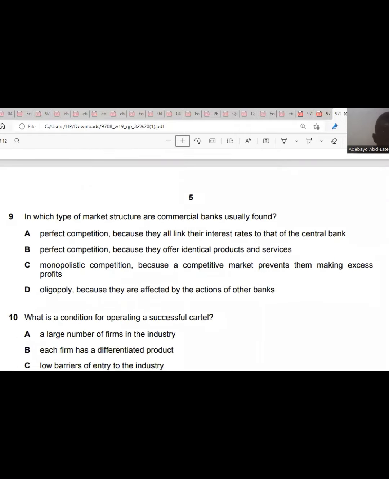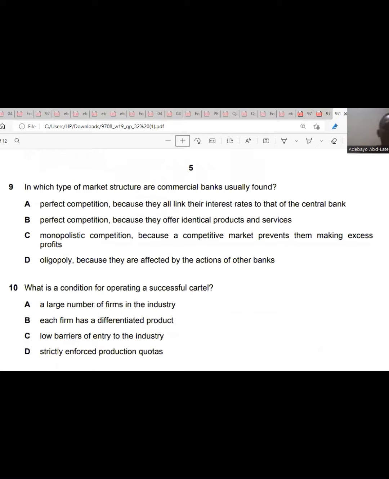Question 9. In which type of market structure are commercial banks usually found? A, perfect competition because they all link their interest rate to that of the central bank. No, it's not. Commercial banks are not perfect competition. They are imperfect competition. Monopolistic competition because the competitive market prevents them making excess profit.